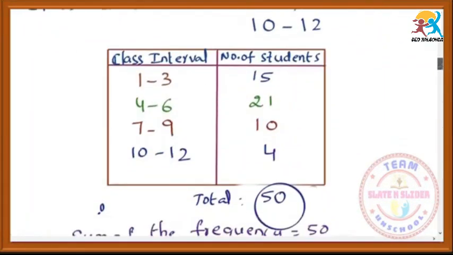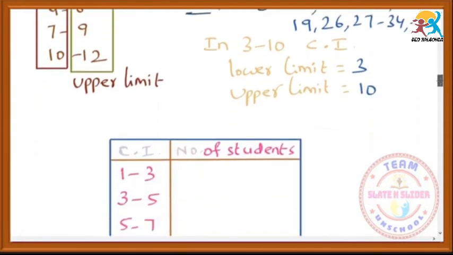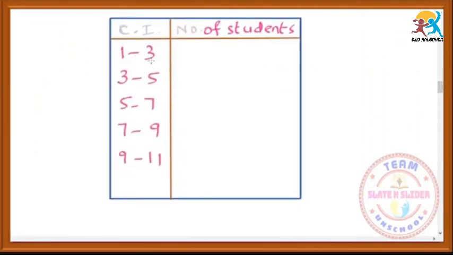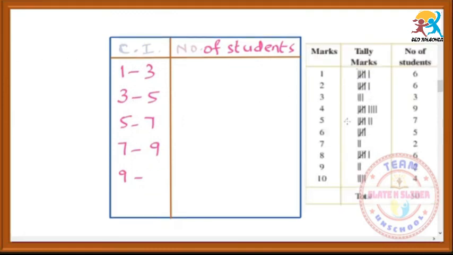For the same question, here the class intervals are 1 to 3, next 4 to 6. Here in this question I am taking the class intervals 1 to 3 and 3 to 5, just observe. There we have some difference between the two. So this is an ungrouped frequency table. In the previous question, up to 3 marks we have counted 6 plus 6 plus 3, that is 15 we have written.